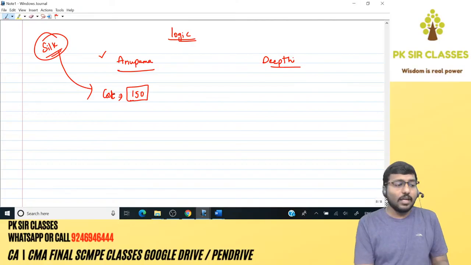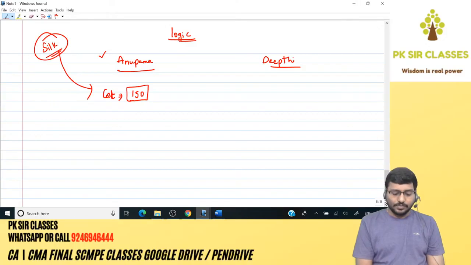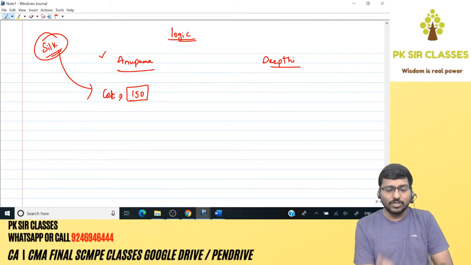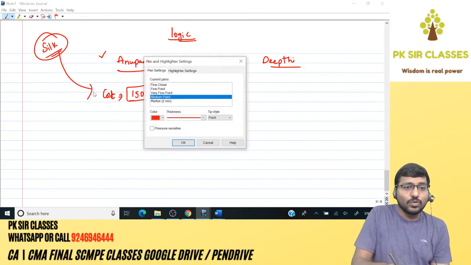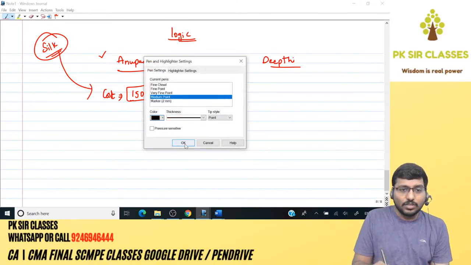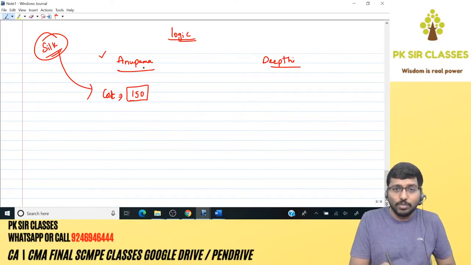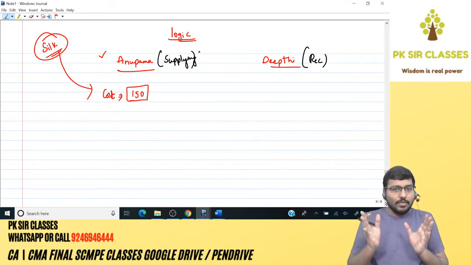Listen carefully. I'm explaining the logic behind the steps that we have done just now. What is the cost with which Anupama has purchased a silk chocolate? 150 rupees. Now tell me, if you were Anupama, will you sell? So now the whole transaction is that the silk chocolate has to be sold by Anupama and bought by Deepti, which means Deepti is the receiving division and Anupama is the supplying division, something similar to that. Correct? Keep it in mind.